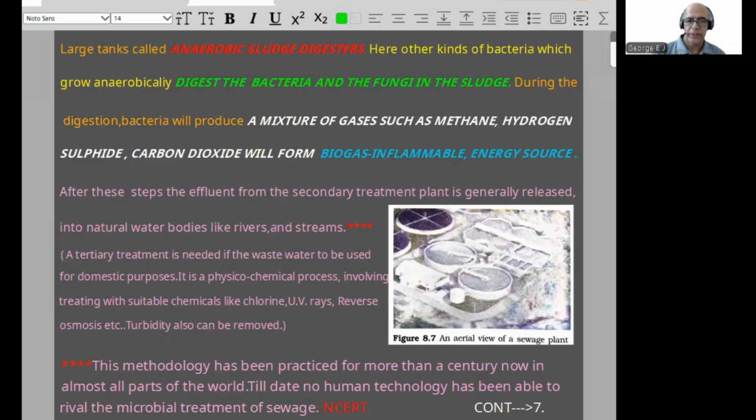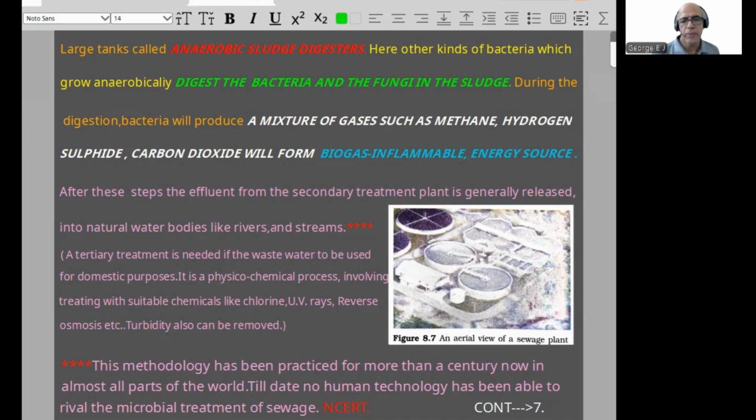Here another kind of bacteria, which grow anaerobically, digest the bacteria and fungi in the sludge. During digestion, bacteria produce a mixture of gases, that is biogas: methane, hydrogen sulfide, carbon dioxide. It is inflammable, an energy source. Once the secondary treatment step is over, the water is released into rivers, ponds or streams. Tertiary treatment is needed when that water is required for household purposes.